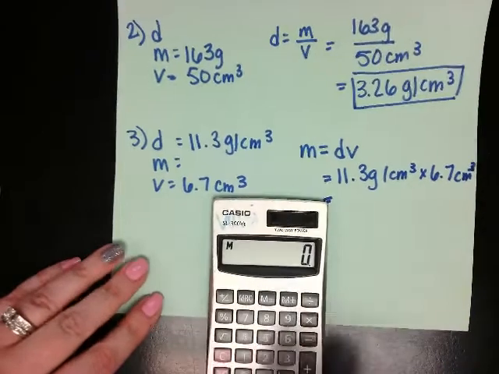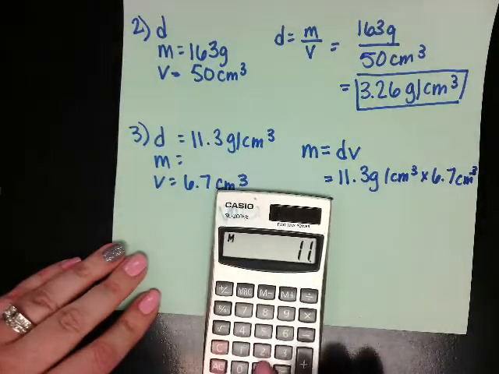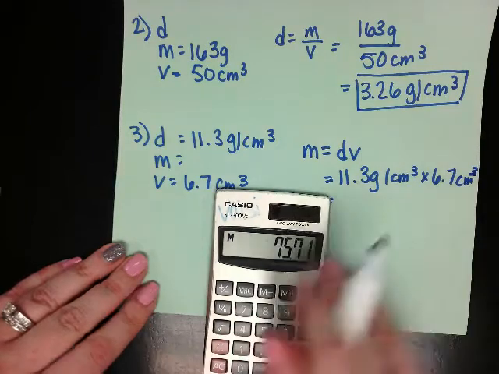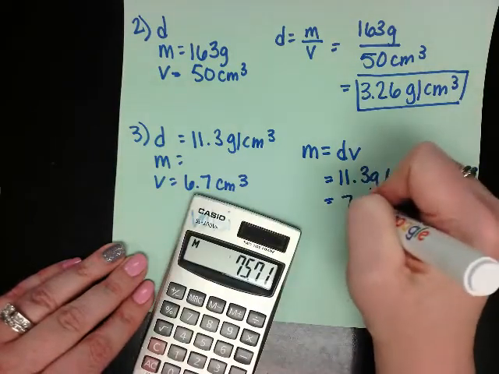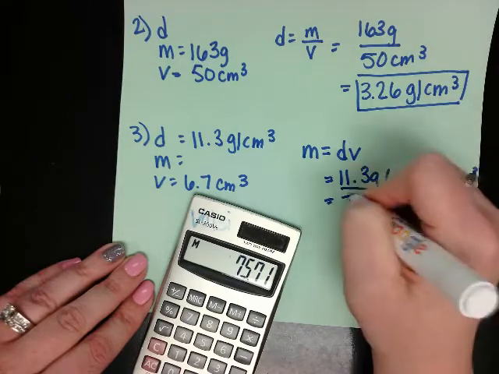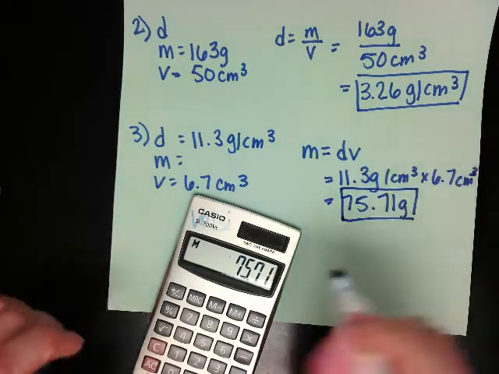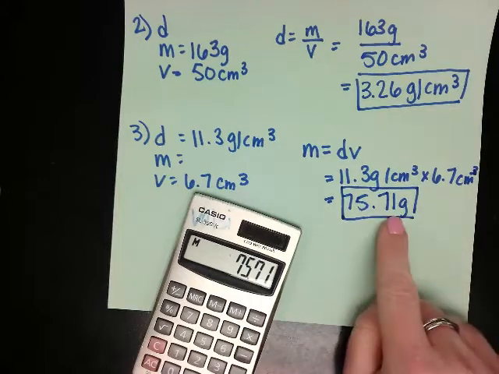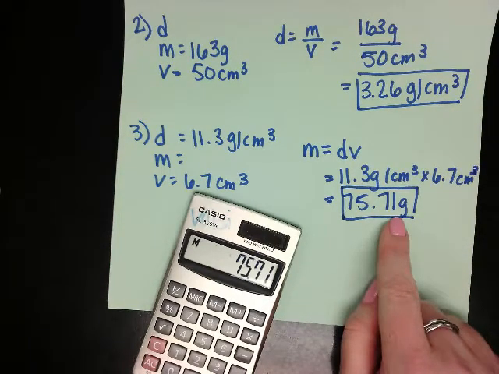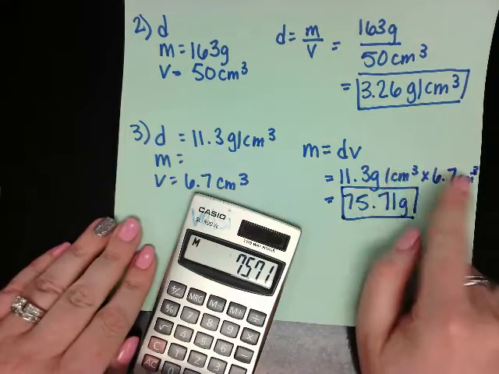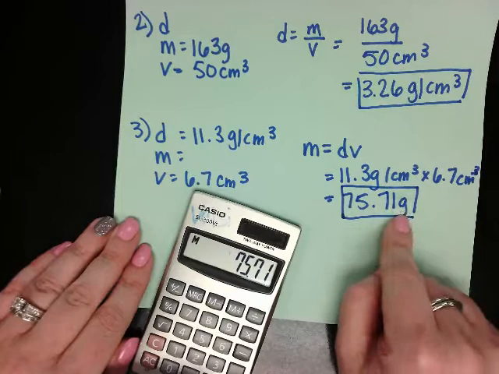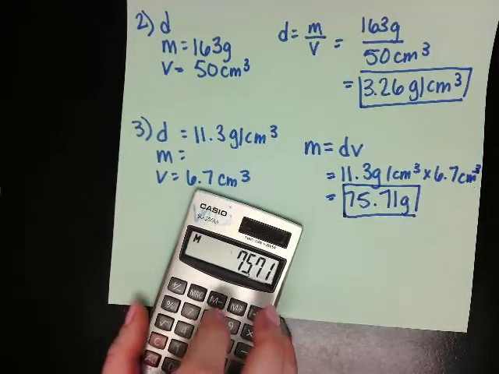Now I'm multiplying. 11.3 times 6.7 gives you 75.71 grams for your mass. Since I'm solving for mass, I'm going to have grams here instead of grams per centimeter cubed. I could have done it one of two ways: I could see what cancels out, or I could just look on my formula sheet to see what my final unit is going to be.